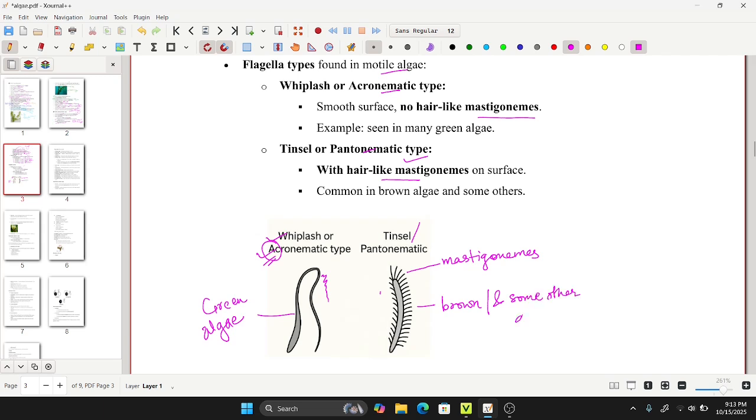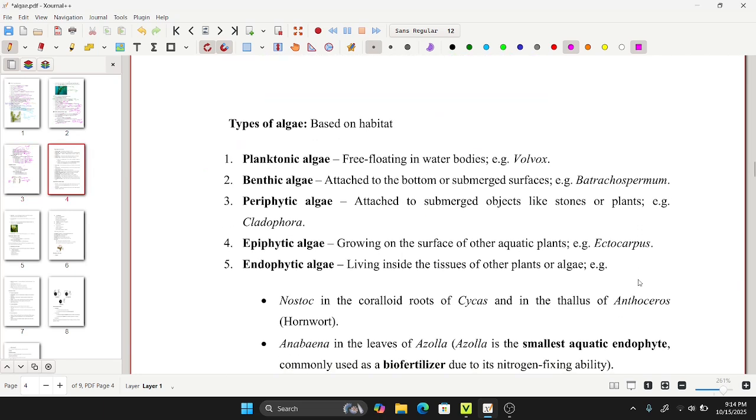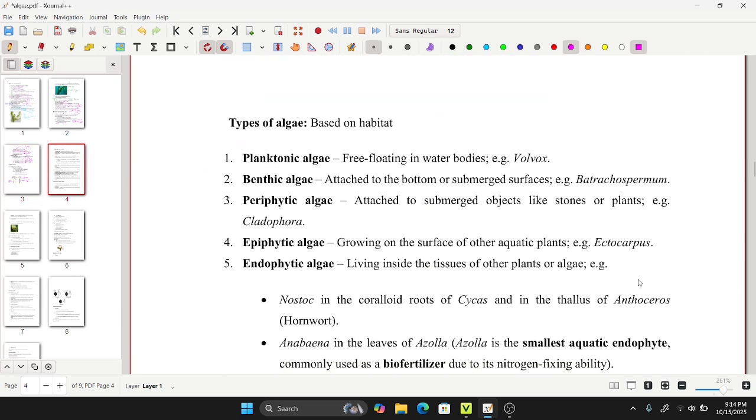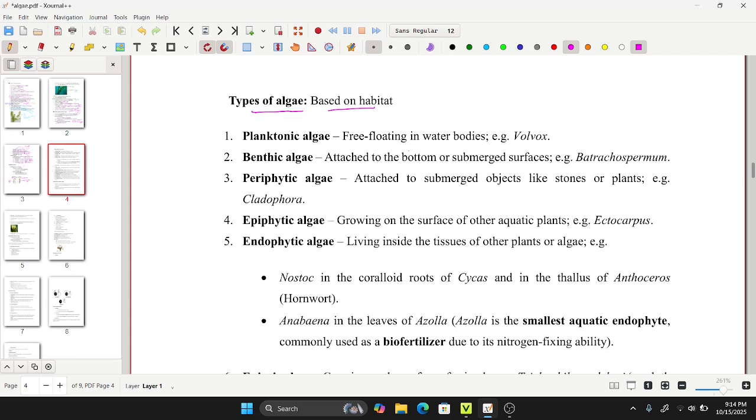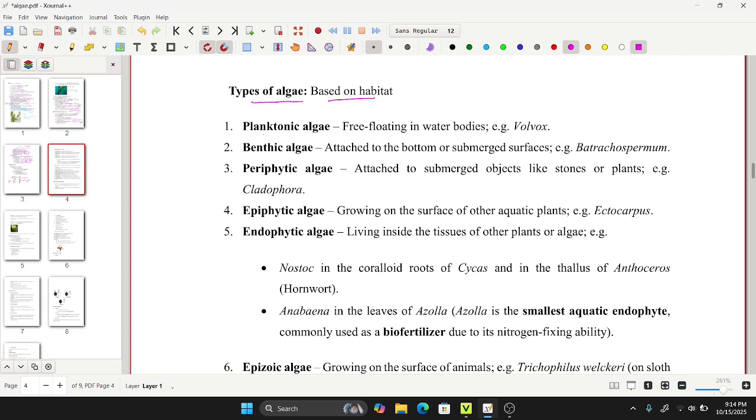Okay, now let's move forward with talking about types of algae. Based on the habitat, there are different types of algae. Now let's talk about each with its common examples that will be present in your options in the objective questions.